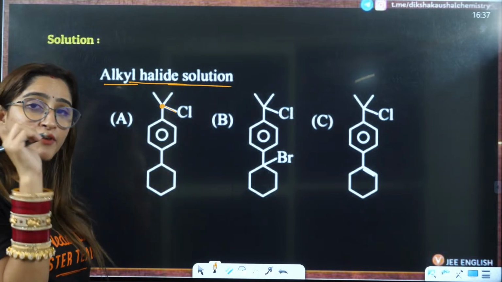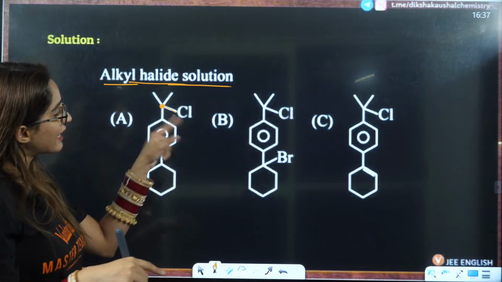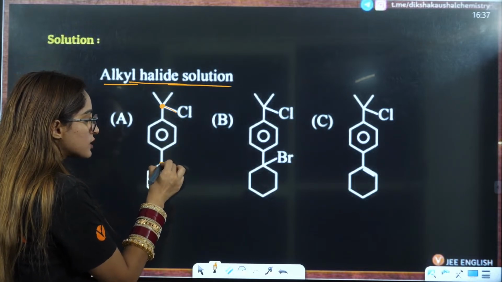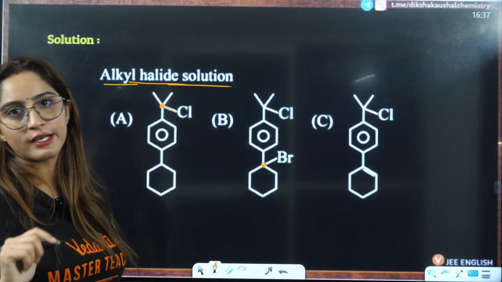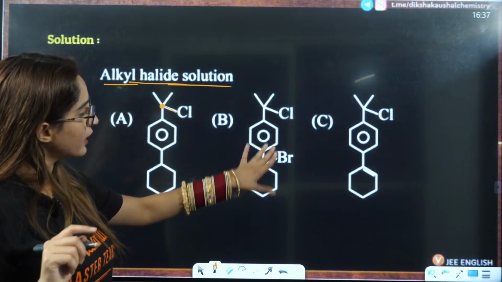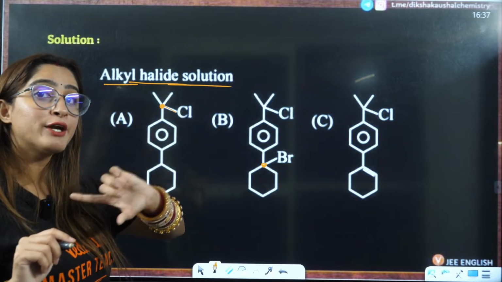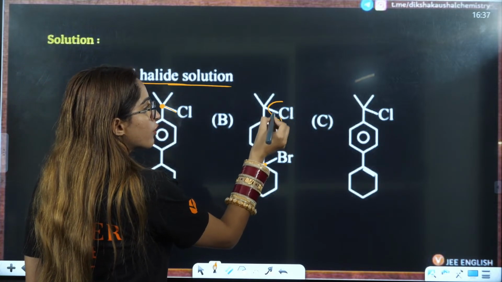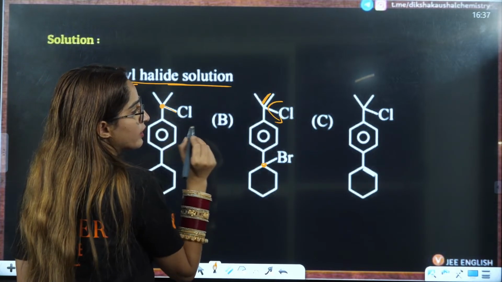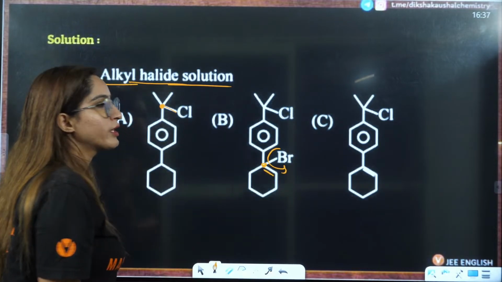So first the free radical will attack on this position. Then the second free radical will attack on this position. So now you have two free radicals, and they have already formed the bond. Now you have dehydrohalogenation. The main thing is, should the halogen be taken from this side and you make a double bond here, or should you take out the halogen from this side and make a double bond here?